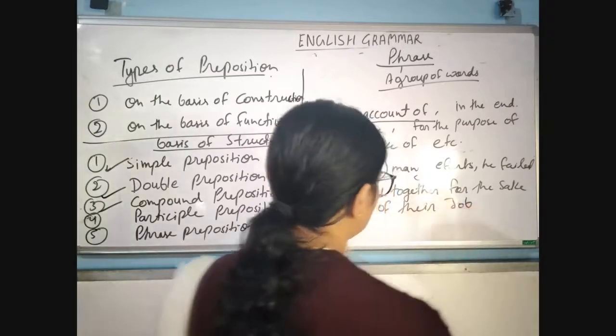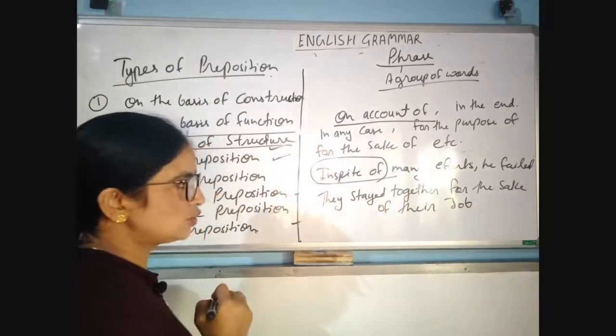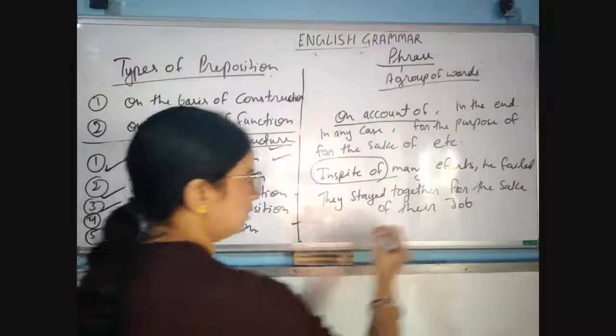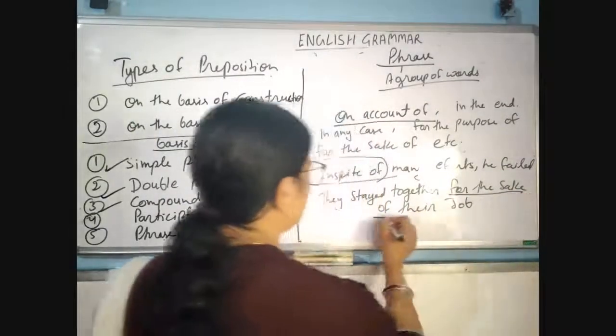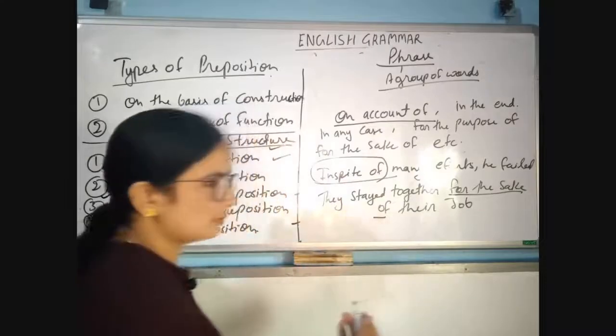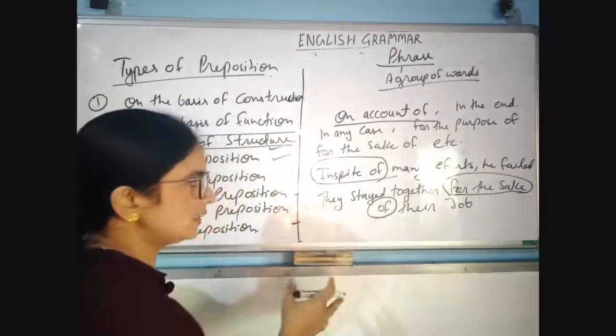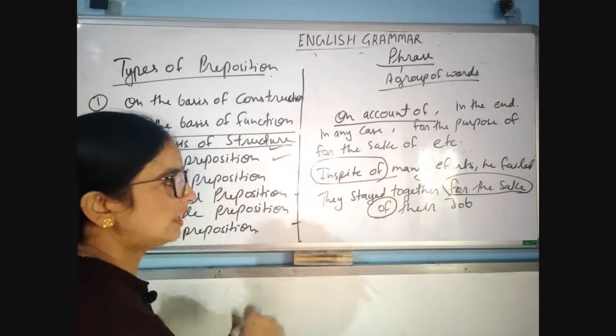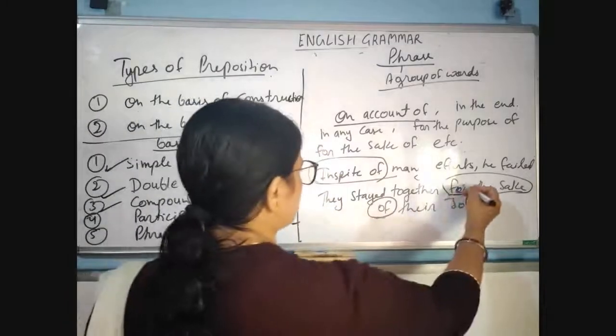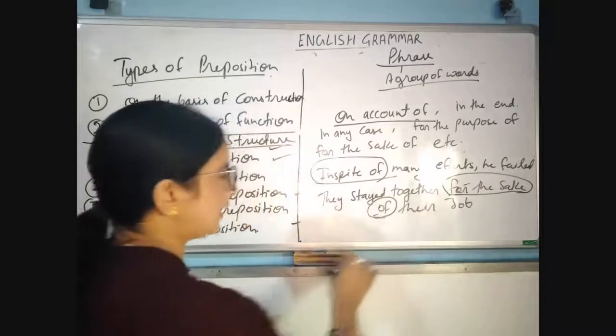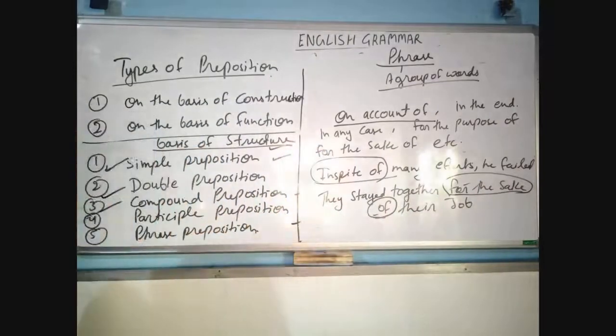For the sake of means के लिए, their job. Okay, so this is used here in the form of a preposition, and there is at least one preposition, but there are two prepositions in that group, so that's why this is a phrase preposition. Okay,